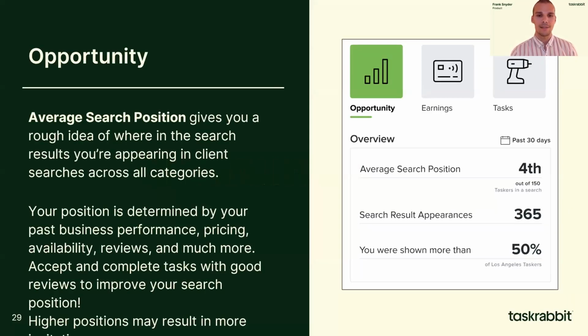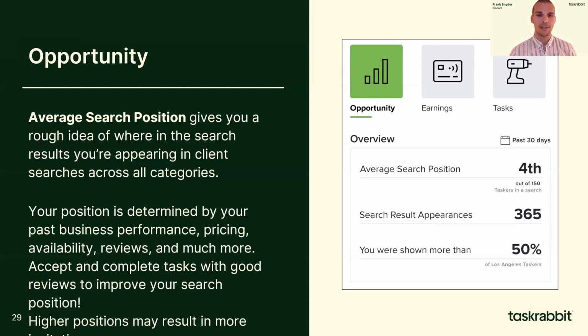There are three sections of the Tasker Analytics dashboard. The first of which is opportunity, which you can see highlighted in green on the image. The first number you'll see is average search position over the past 30 days. It gives you a rough idea of where in search results you're appearing in client searches across all categories. Because this is showing all categories, don't be alarmed if the number seems lower than you thought. We do have plans to allow you to filter by category in the future.